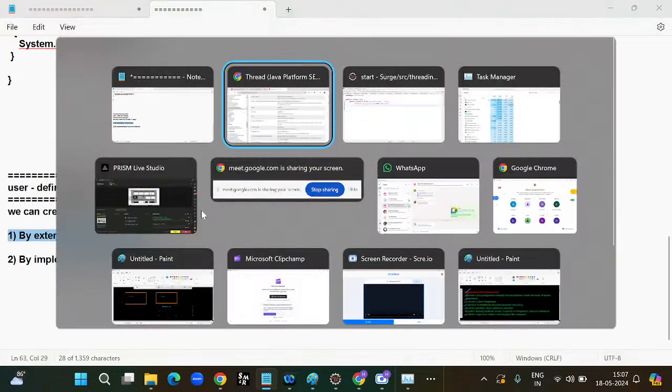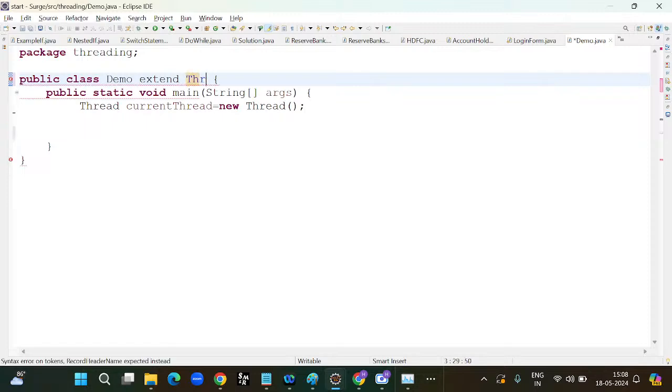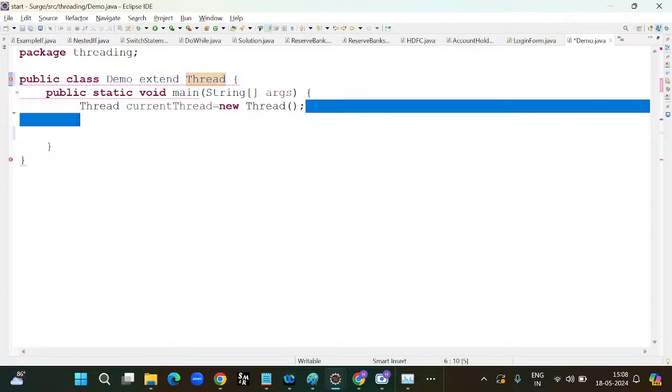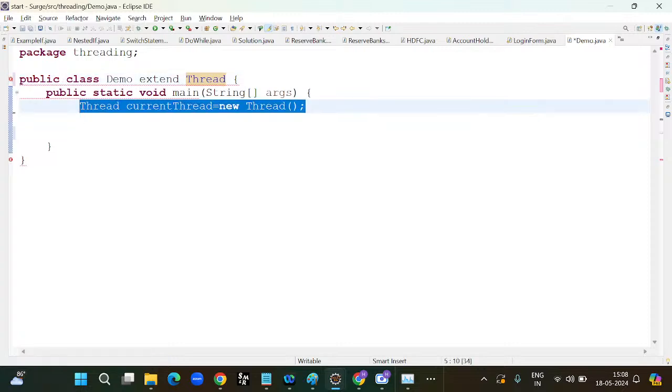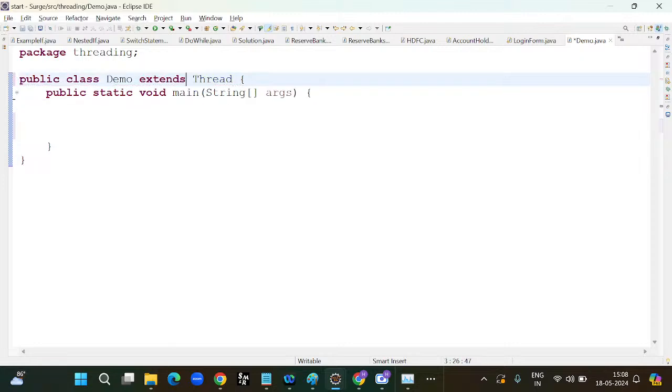So first I will go with the first approach, and I will try to implement it. Demo is the class name. I am extending the predefined class, that is Thread. Now I will take the main class.